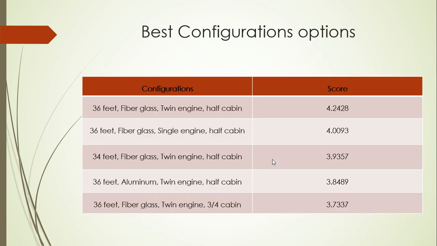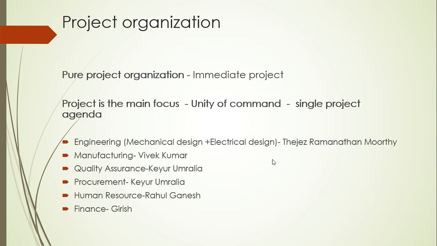As you can see, these are the top five configurations which got the top five scores. The 36 feet fiberglass twin engine half cabin got the highest score, so it was selected and the project proceeded. For the project organization, it needed a structure under which we can work, so we had two project structures. For the immediate one, building one vessel in 80 days, we selected a project organization structure.